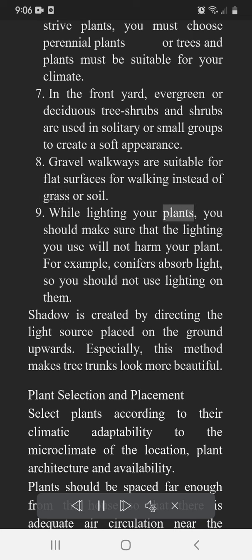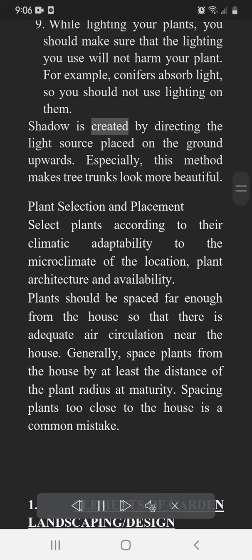While lighting your plants, you should make sure that the lighting you use will not harm your plant. For example, conifers absorb light, so you should not use lighting on them. Shadow is created by directing the light source placed on the ground upwards. Especially, this method makes tree trunks look more beautiful.